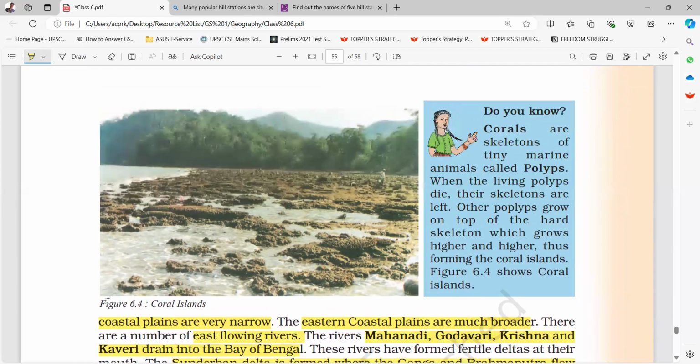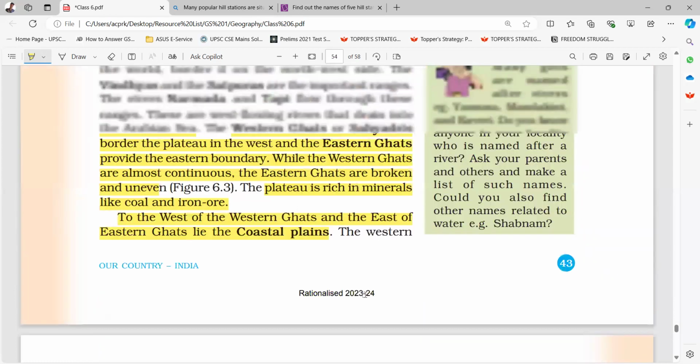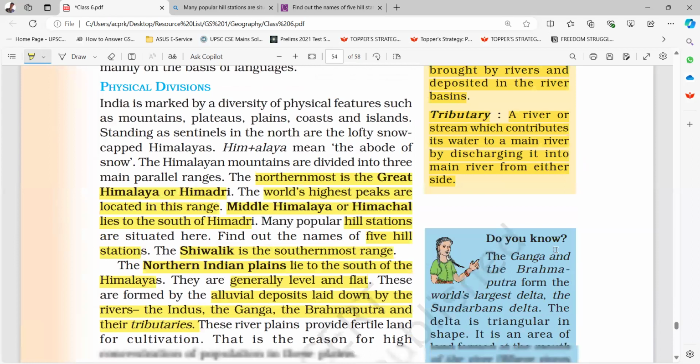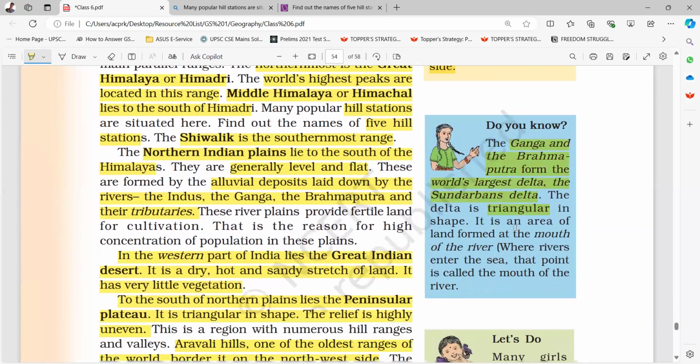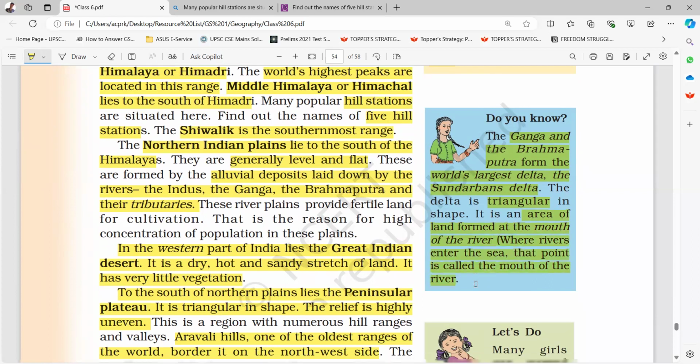Okay, figure 6.4 shows the coral islands. The Ganga and Brahmaputra form the world's largest delta, the Sundarbans Delta. It is triangular in shape. It is an area of land formed at the mouth of the river. Where rivers enter the sea, that point is called the mouth of the river.